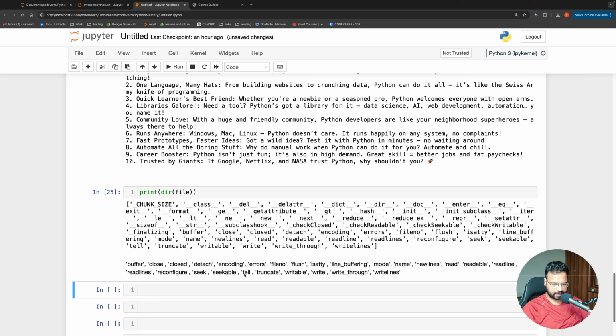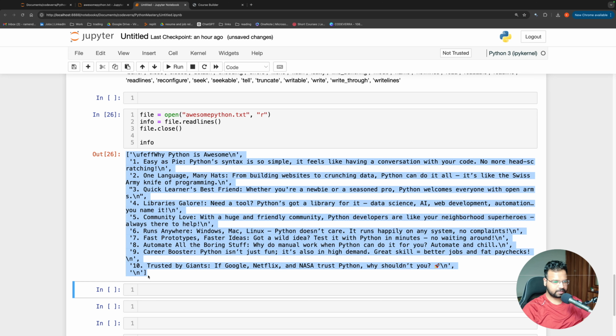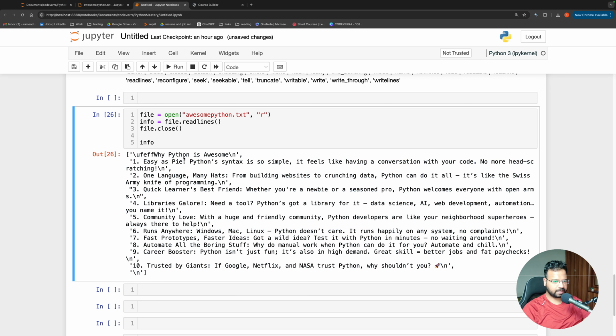It is returning me a list, where every element is each item in the file. So if I do info of 0, it gives me the first line, then it gives me the second line, then it gives me the third line, like this. So line by line, if you want to read, you can use the readlines function.